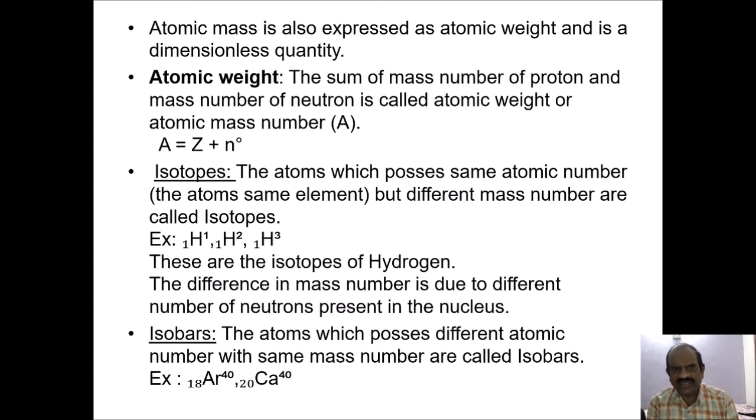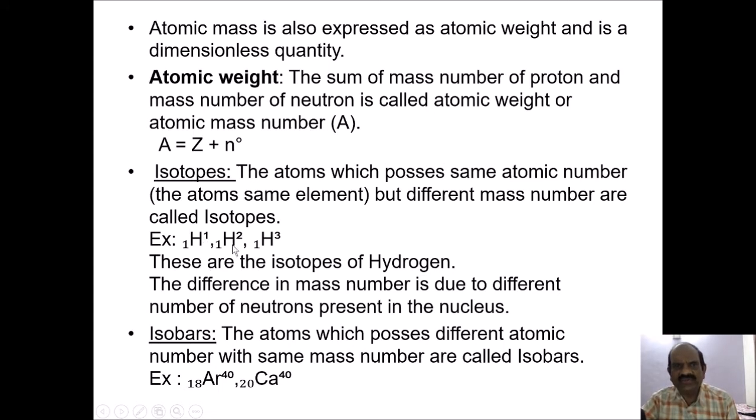Now you can see here hydrogen, as we know, having an atomic number and atomic weight also. This is the normal hydrogen, showing the atomic number, that is the number of protons. This is the basic element hydrogen.